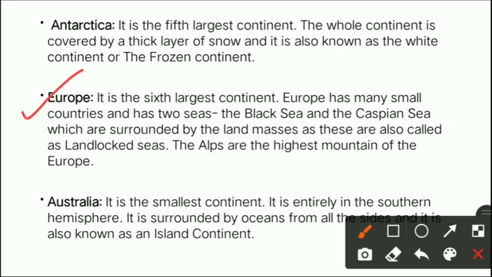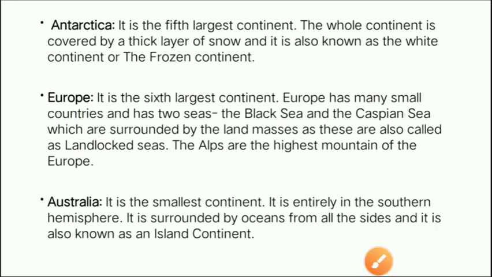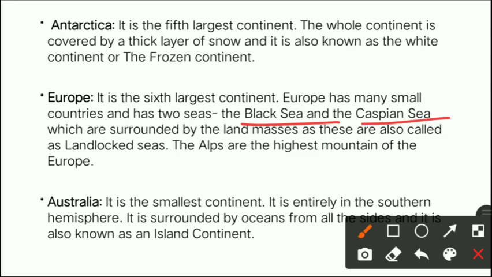Next is Europe. Europe is the sixth largest continent. Europe has many small countries and has two seas. Okay, Europe consists of many small countries. Plus it also has two seas. Which are the two seas? The Black Sea and the Caspian Sea. These are the two seas which are situated in Europe, right?